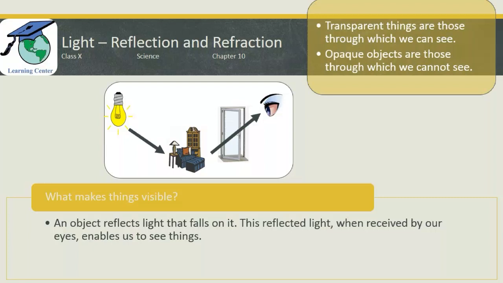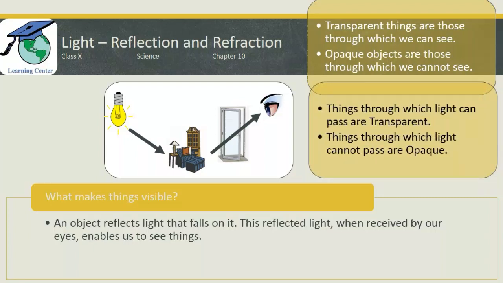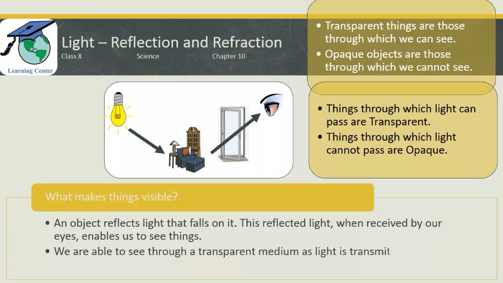Whereas for opaque, the light cannot pass through them. The object on the other side reflects the light, but the light is obstructed by the opaque object, and that is why we cannot see the object on the other side of an opaque thing. So things through which light can pass are transparent, and things through which light cannot pass are opaque. And that's the reason we are able to see through a transparent medium, as light is transmitted through it.